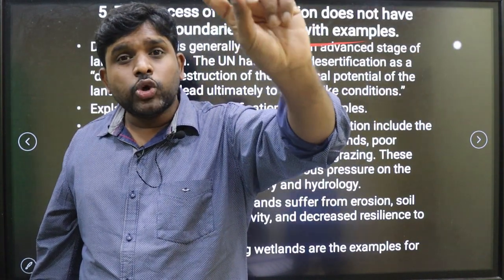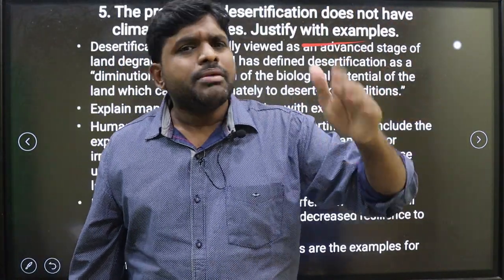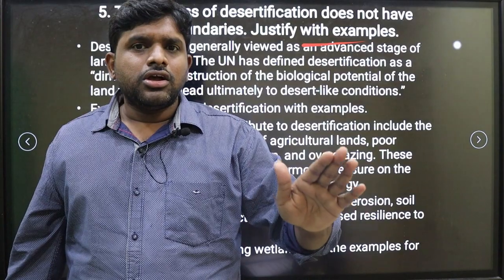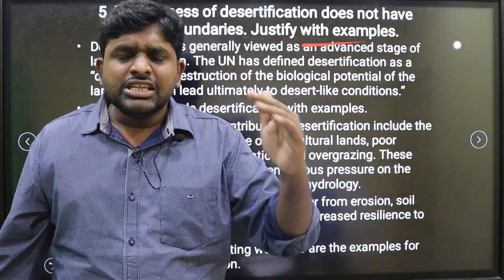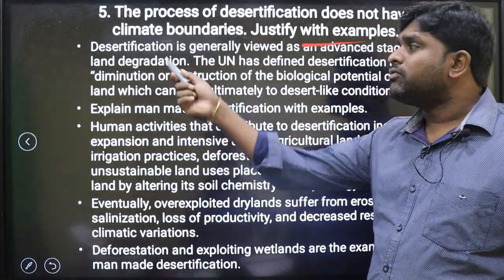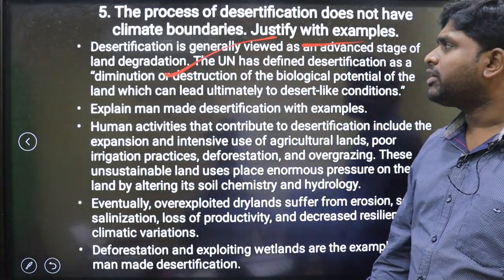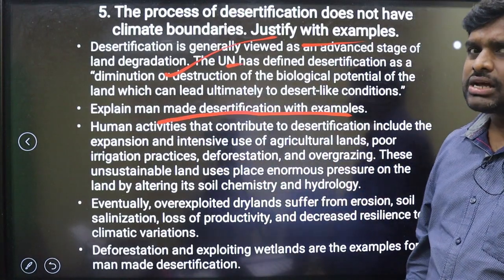Other regions are also getting affected because of desertification. Why? Man-made reasons: no proper rainwater harvesting, deforestation. These are some of the major reasons which are responsible. Give the definition of desertification which is given by the UN. Explain man-made desertification with examples.